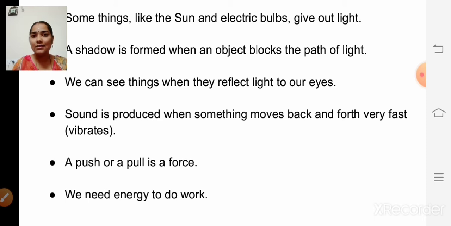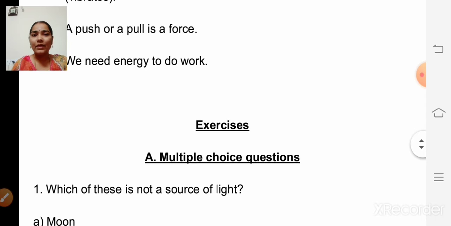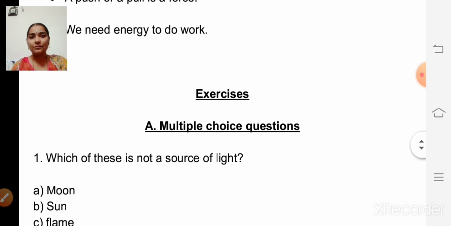The cars get energy from petrol or diesel. Similarly the toy car gets energy from the batteries in it, isn't it? So these are all the things we have learned in the previous classes.